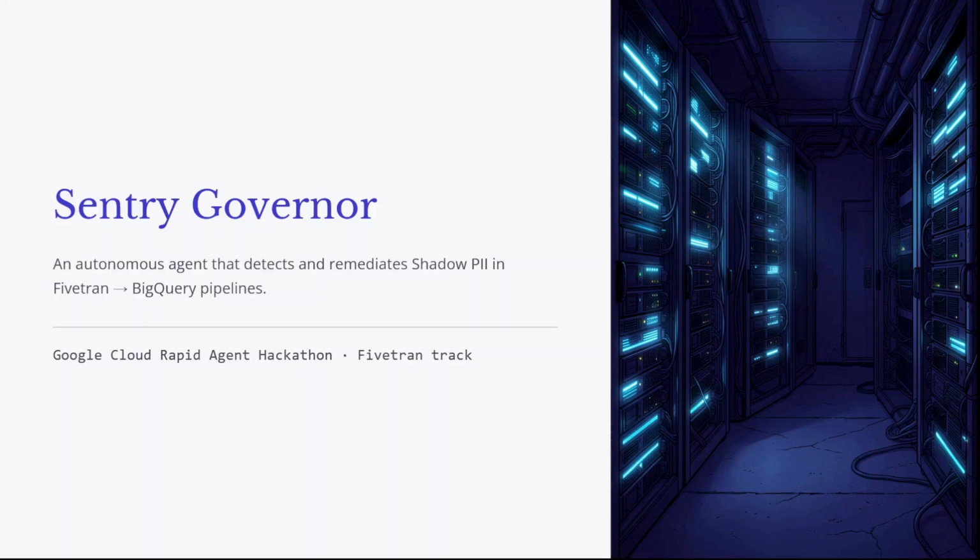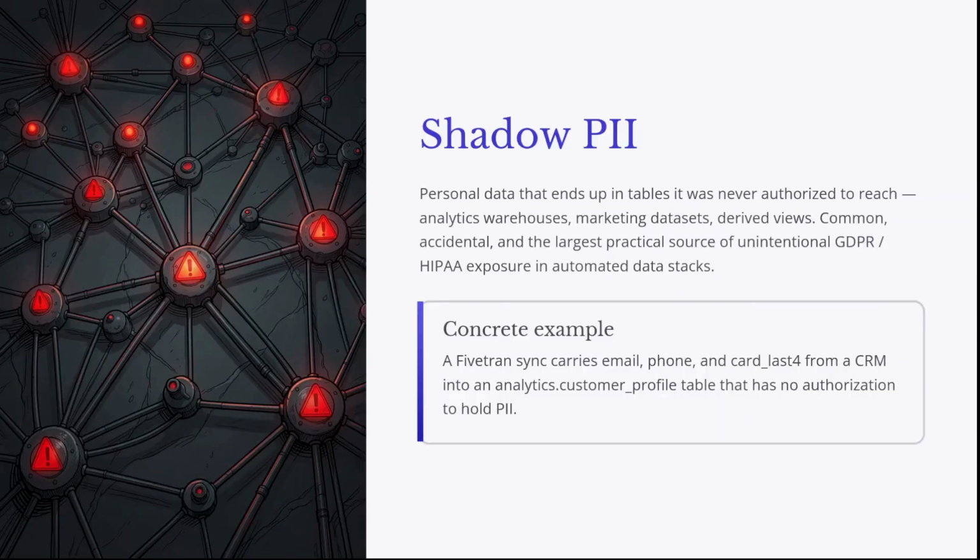This is Sentry Governor, an autonomous data governance agent designed for the Fivetran track of the Google Cloud Rapid Agent Hackathon. We are addressing Shadow PII, sensitive personal data that accidentally leaks into analytics warehouses. For example, when a Fivetran sync carries raw emails from CRM into a marketing table without authorization. This is the largest source of unintentional compliance risk today.